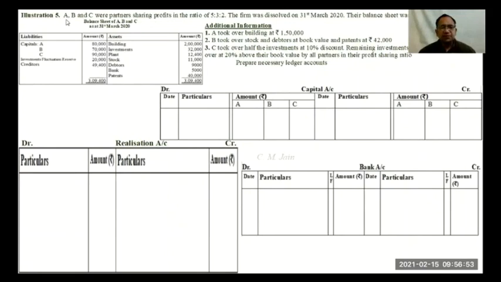Let's read the question. A, B and C were partners sharing profits in the ratio of 5:3:2. The firm was dissolved on 31st March 2020. Their balance sheet was as follows. The balance sheet is given. Where will the capital balances come? In the capital account on credit side. So 31st March 20 by balance brought down 80,000, 70,000 and 90,000.